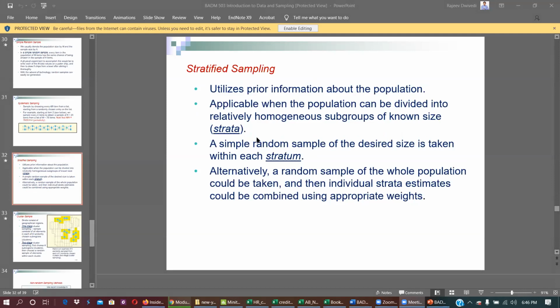The third is, if you don't understand, please stop me. Stratified sampling. That means here you divide into strata or subgroups. The problem, just a few minutes more.